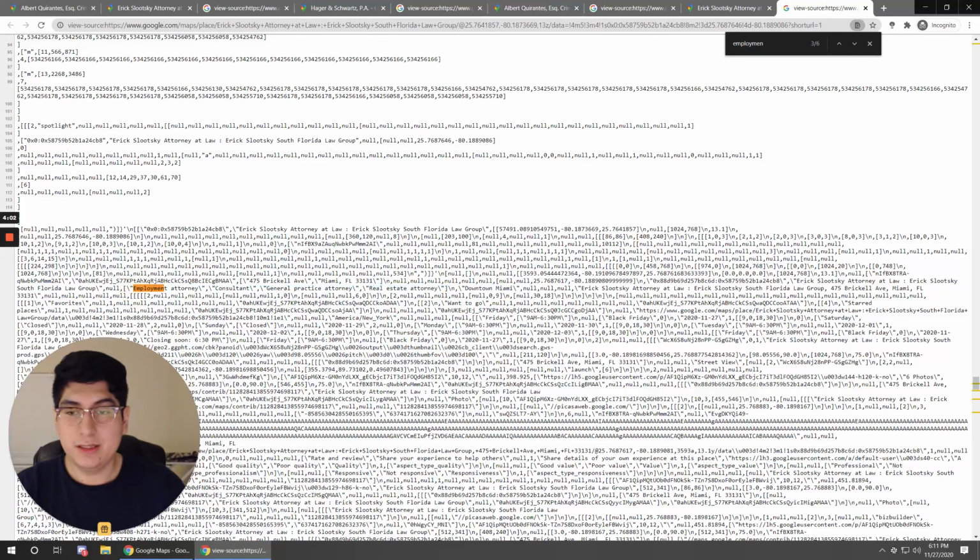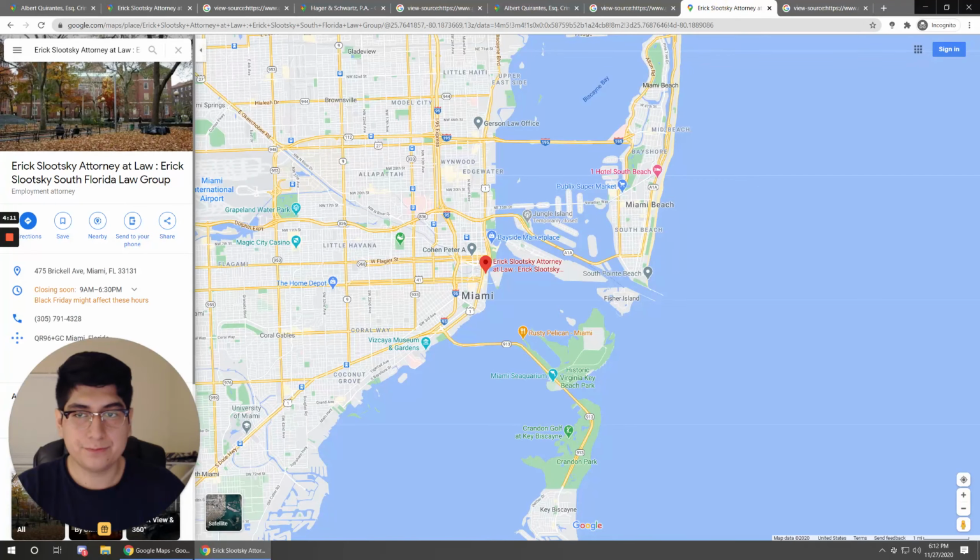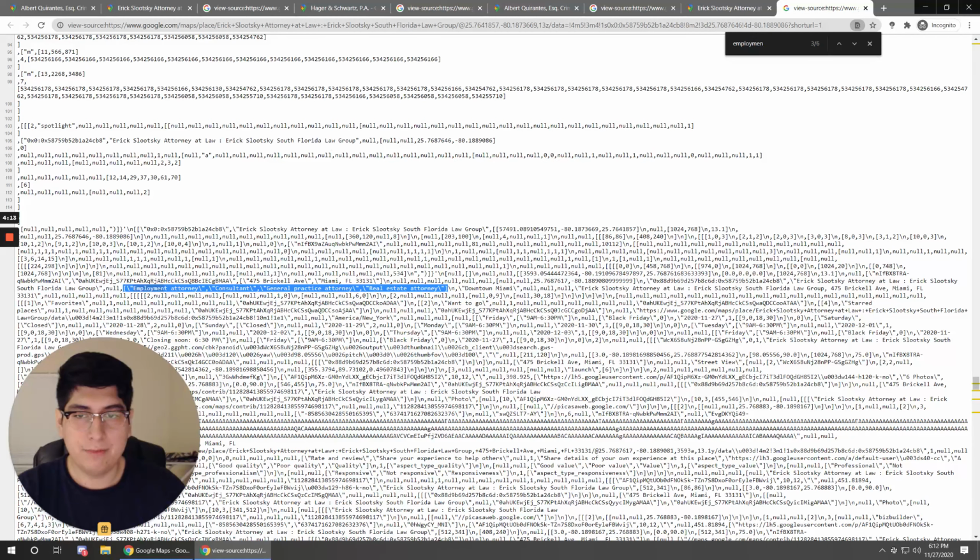Now you can see the primary is always going to be the first one that comes up. So in this case, this is the primary category for this listing here, employment attorney. But they also went ahead and put some secondaries. So their secondaries are consultant, general practice attorney, and real estate attorney. So that's what it looks like. That's how you can find it.